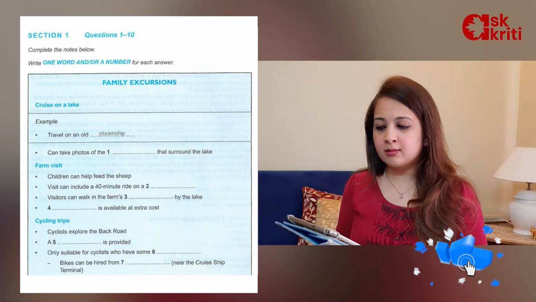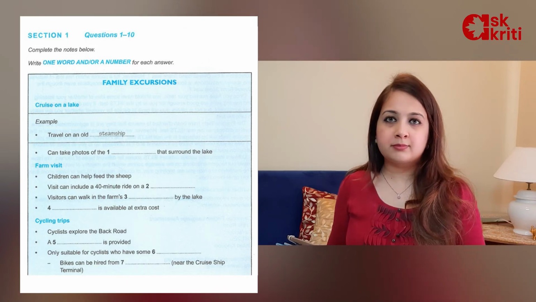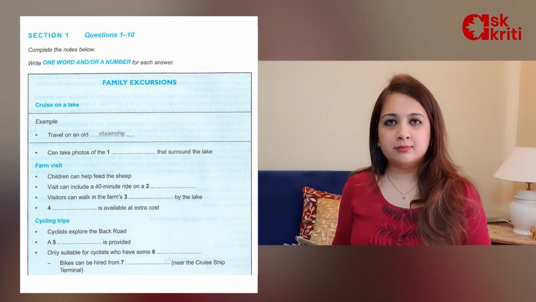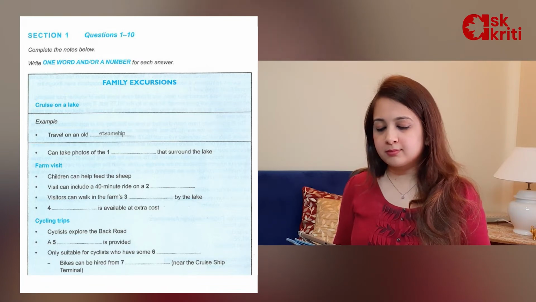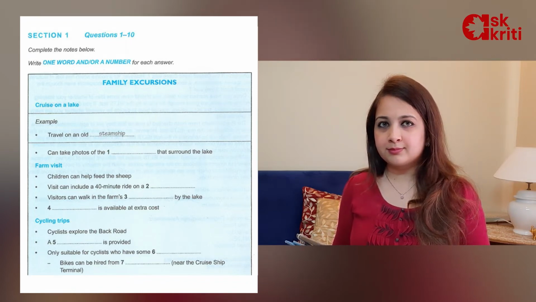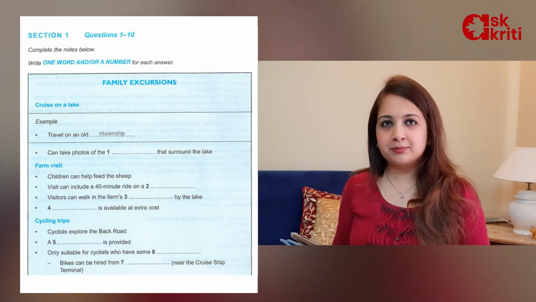All the recordings will be played once only. The test is in 4 sections. At the end of the test, you will be given 10 minutes to transfer your answers to an answer sheet. Now turn to section 1. Section 1. You will hear a man inquiring in a tourist centre about activities suitable for families. First, you have some time to look at questions 1 to 4.